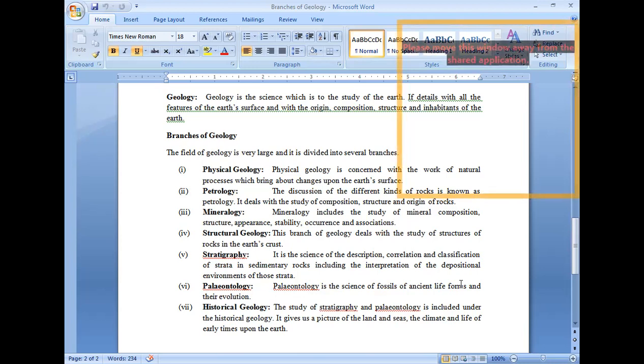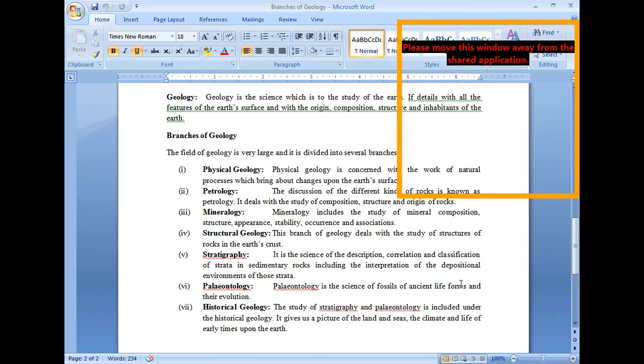Then historical geology. What is historical geology? In which we will study stratigraphy and paleontology both. In historical geology, the fossil contents are very helpful to understand and evaluate the age of earth on the basis of paleontology. On the basis of fossil content we can determine the age of the particular rock formation or strata, right?